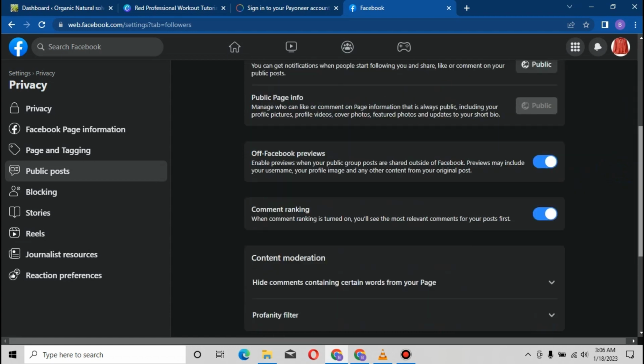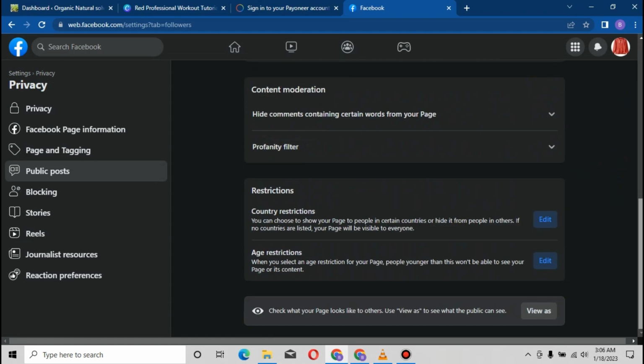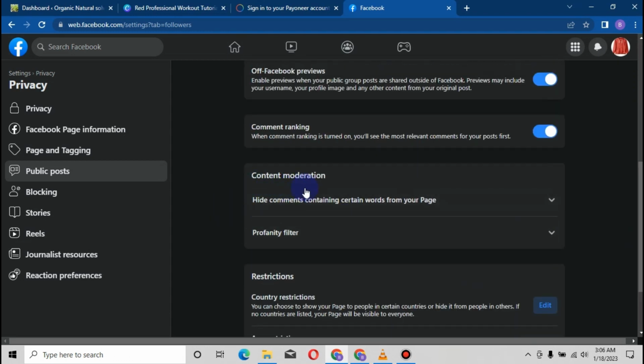The next thing you have to do is scroll down. The major purpose of this environment is this right here: content moderation. If you're running ads, most of the time people come to your platform or your ads and start advertising their own products. Some will just come to castigate your product, some to cause one nuisance or the other, some to post pictures and do all manner of things.